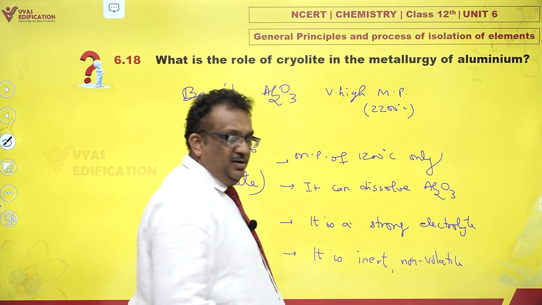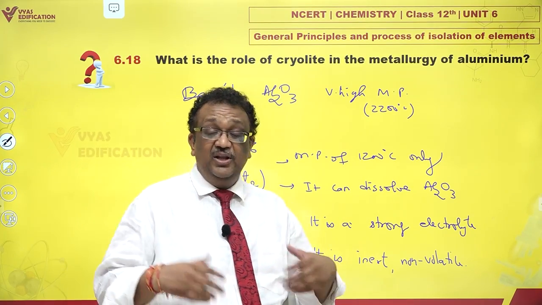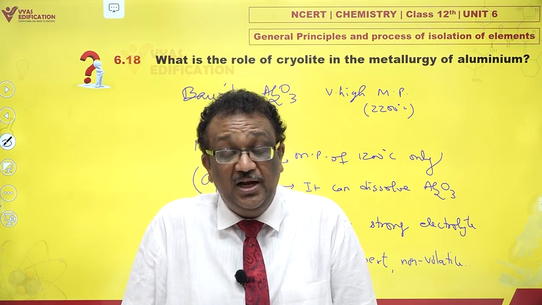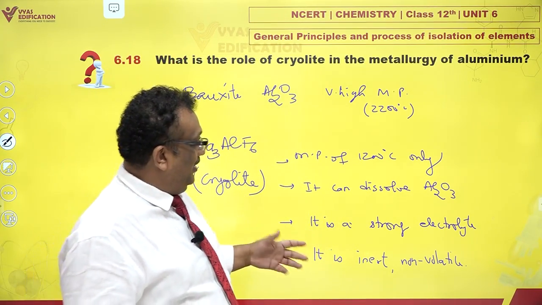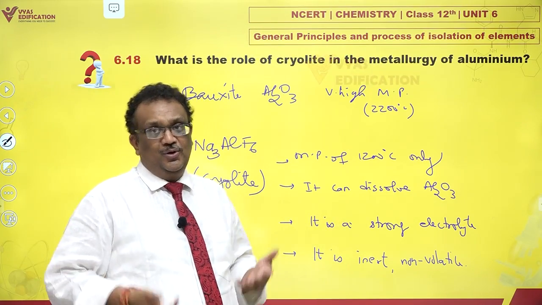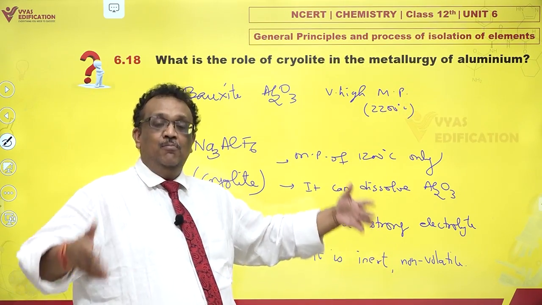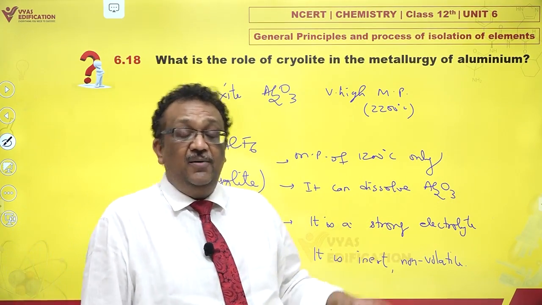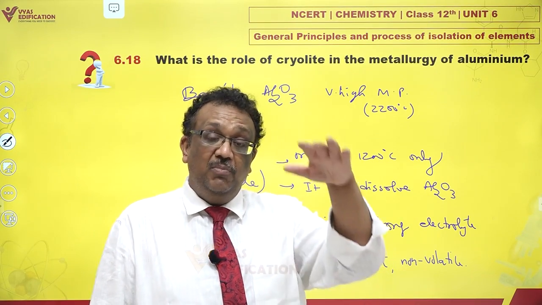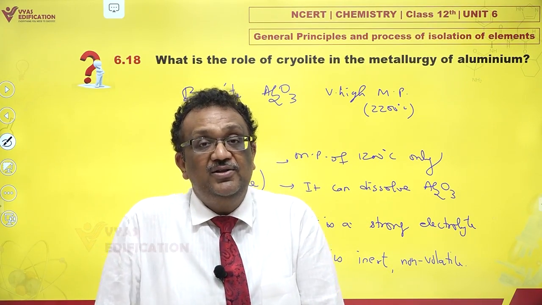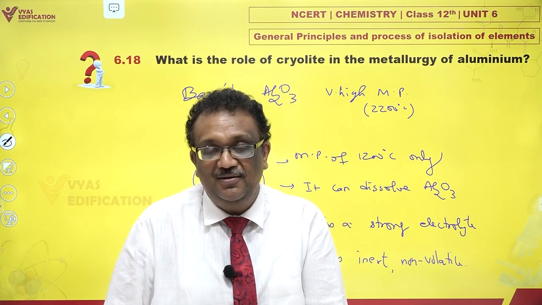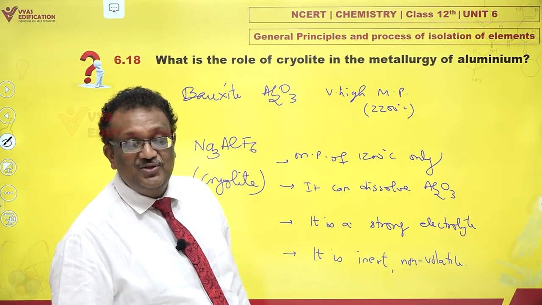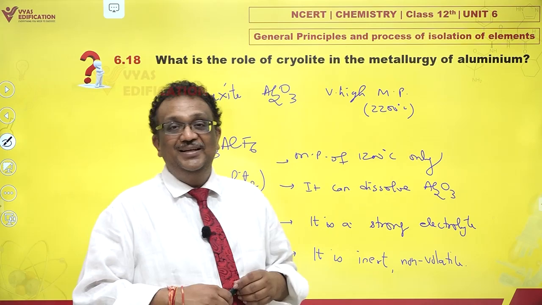What does that mean? As a solvent, it is very useful if cryolite itself does not react. It just facilitates the reaction of aluminum oxide. On its own, cryolite is not reacting. It is not evaporating. It is not changing. So nothing can be as good as this. You just take some cryolite, melt it, you dissolve alumina, and as a matter of fact, if you dissolve lots of alumina plus fluorspar or CaF2, the melting point can come down to as low as around 900 degrees Celsius, which is very, very convenient. Conducting electrolysis, that is beautiful. That is why cryolite is used very popularly in the metallurgy of aluminium.